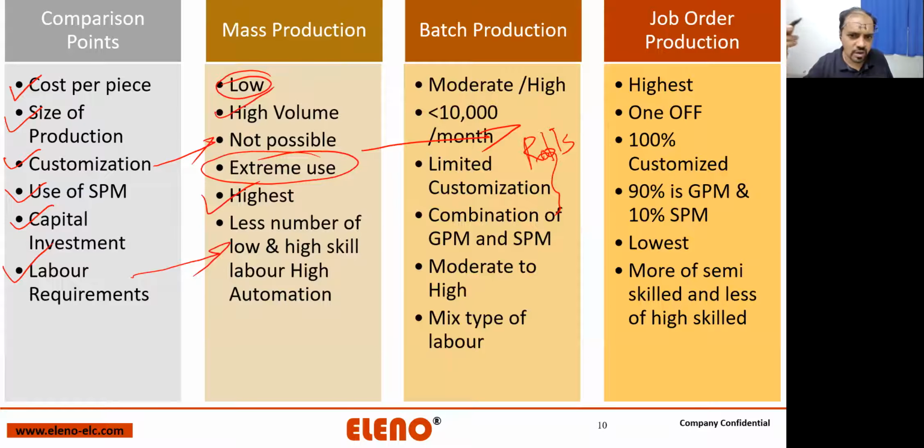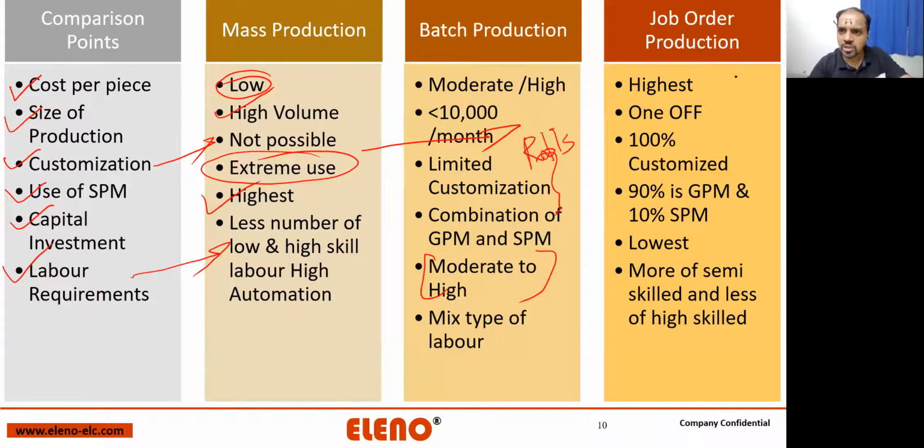Then you have moderate to high capital investment. Okay, so sometimes it happens that you can rent a few of the machines. So let's imagine I am into some kind of a production which needs a not very special kind of manufacturing skill. What I can do, I can outsource that particular part to some other company. My capital investment will come down. Okay, that's something which is called as batch production.